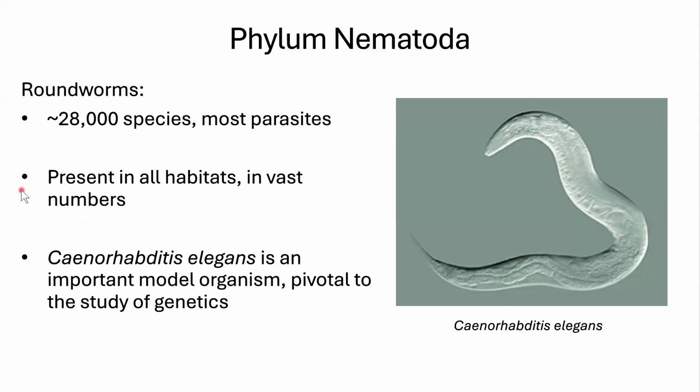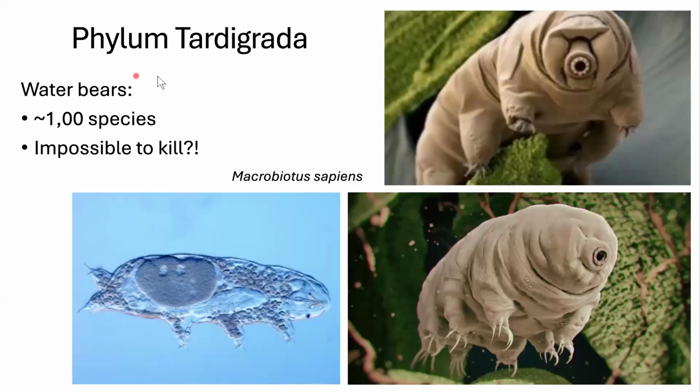Most are parasites. There's a great quote in your textbook that said, if you removed all life on Earth except for the roundworms, the planet would look pretty much the same. That's how many of them there are. It's just incredible. C. elegans, this one species, is a really important model organism for us and really important to studying genetics. We can knock out genes and see the response in these little critters. So most labs, if you're going to practice lab work with biological models, will have C. elegans in the lab.